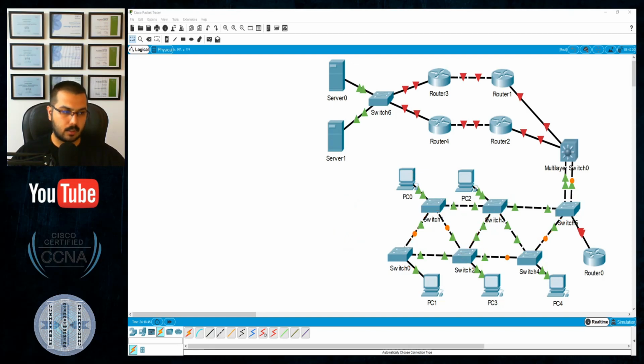So we will use spanning tree, as I said, DHCP, HSRP, EtherChannel, OSPF, and NAT. Definitely, I will use NAT to translate the private subnets from this network to the public subnets that will go out. And to use NAT, I will use PAT. Very important because PAT has been removed from the CCNA course. So I will use PAT today here.